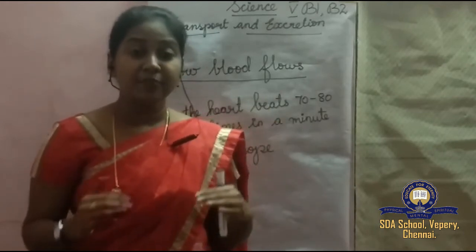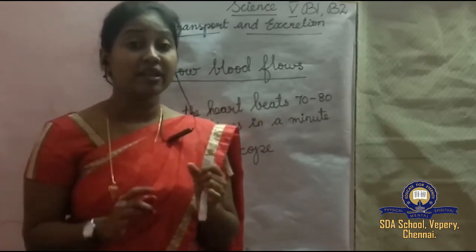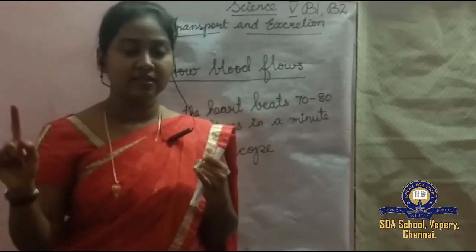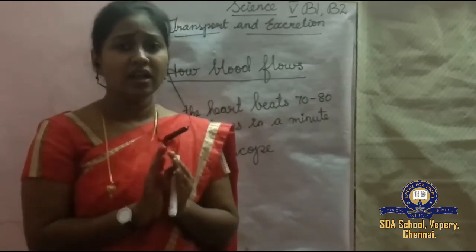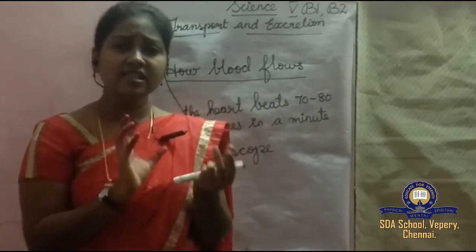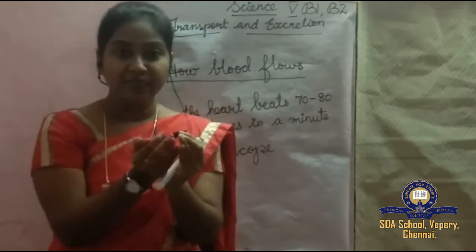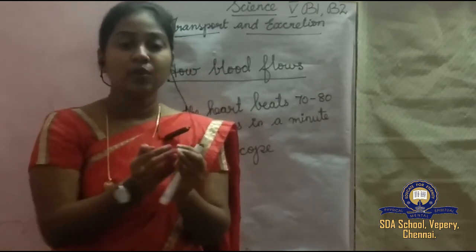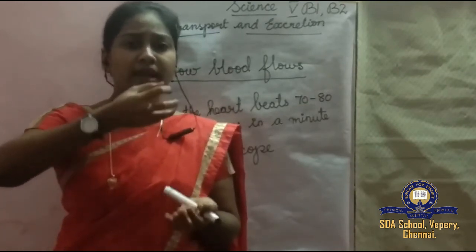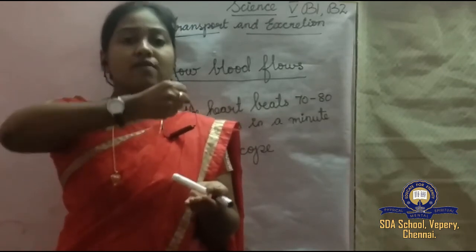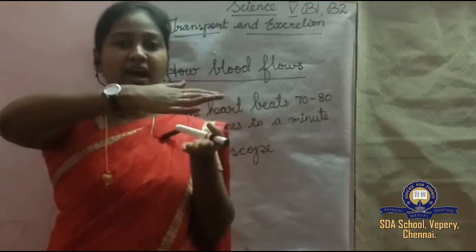Then what did we study? The circulatory system. The circulatory system is formed by the heart and the blood vessels. We saw that the heart is tucked between the lungs and tilts a little to the left, and it looks like a pouch, like a bag, with thick walls made up of muscles. When the muscles contract, the blood gets squeezed out of the heart, and when the muscles relax, blood fills up the heart again.